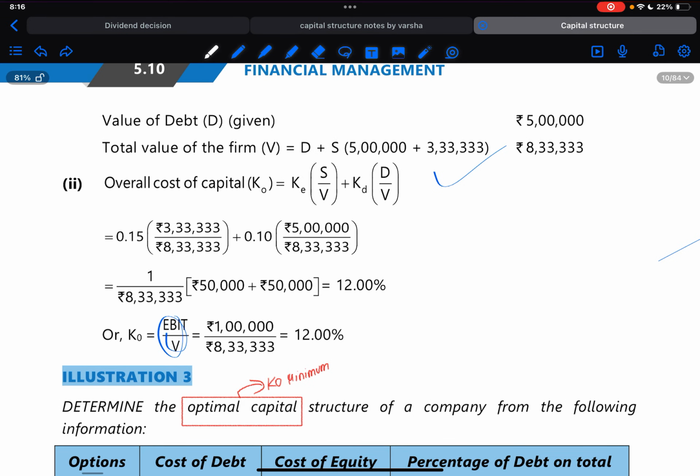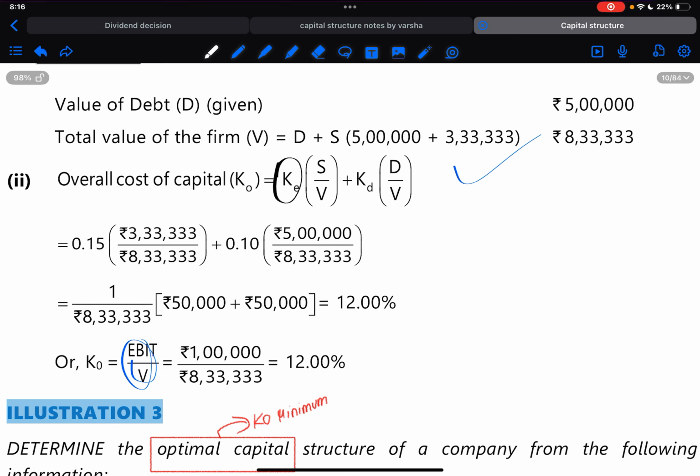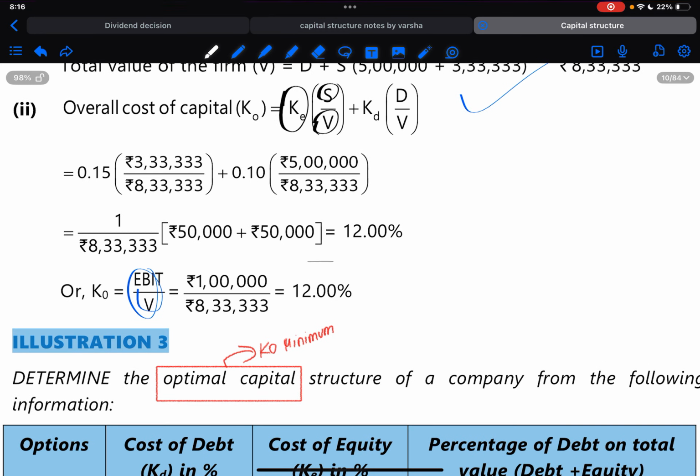So we are going to apply this to calculate the entire cost of capital. Okay, so now overall cost of capital would be KE into value of shares by value of firm plus KD into value of debt divided by value of firm. So with this, we are going to find the overall cost of capital.